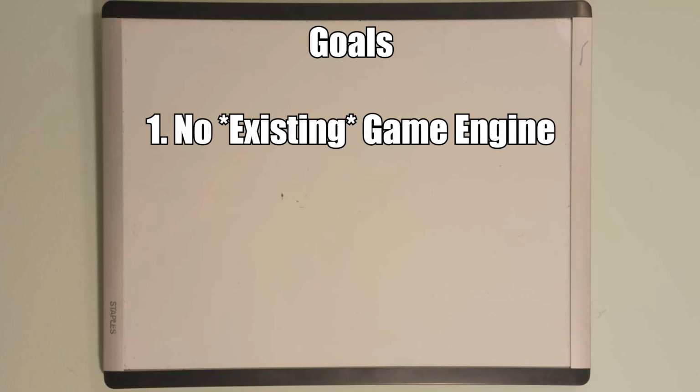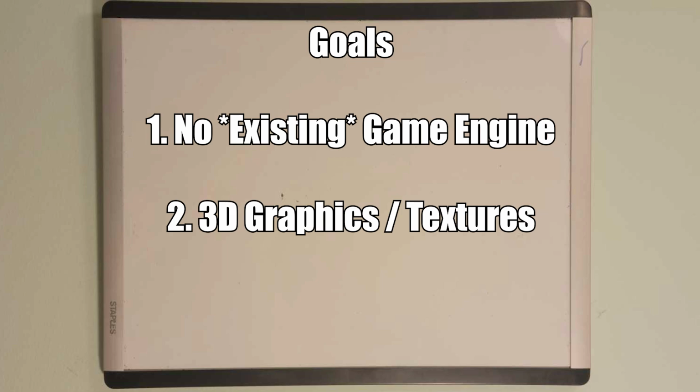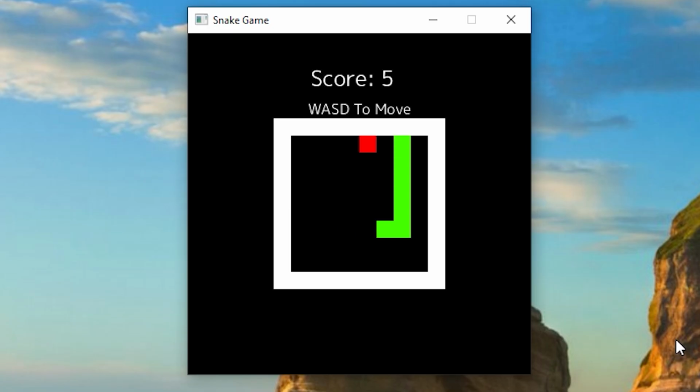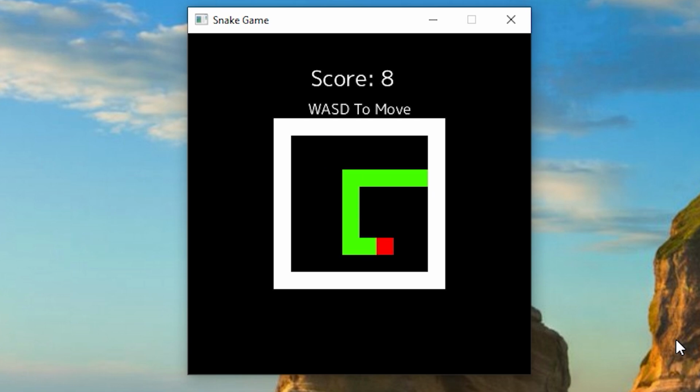The second goal I want for this game is to have better graphics than the Golang implementation. What I want specifically is to have a 3D snake game with textures, because in the Golang implementation it is done in 2D and it only has solid colors.